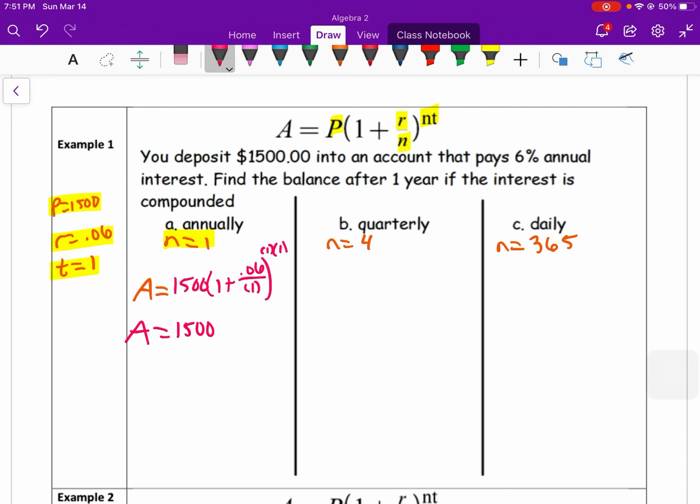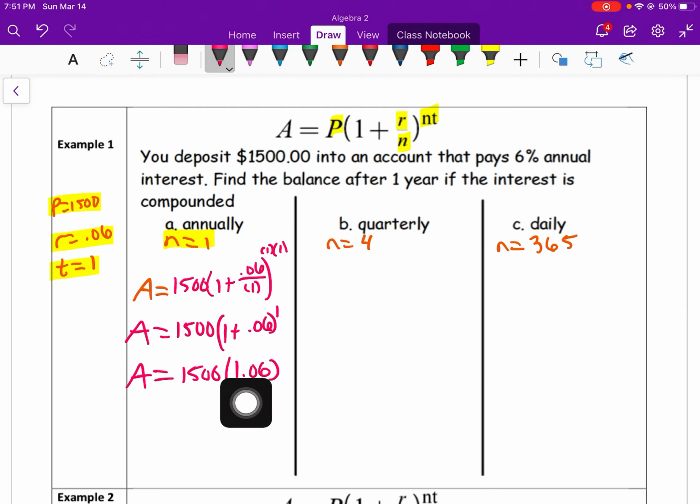The order of operations, or PEMDAS, we're going to want to do what's inside the parentheses first. So we'll need to divide first. So that'll be 1 plus 0.06 divided by 1 is the same as 0.06 to the first power. So then we have A equals 1,500 times. Now we can add inside the parentheses. 1 plus 0.06 is 1.06.